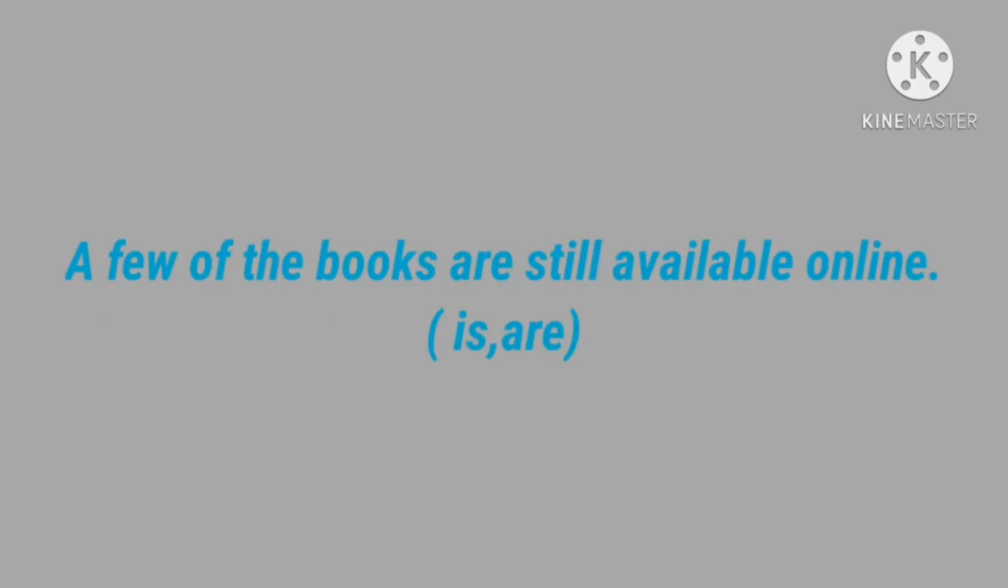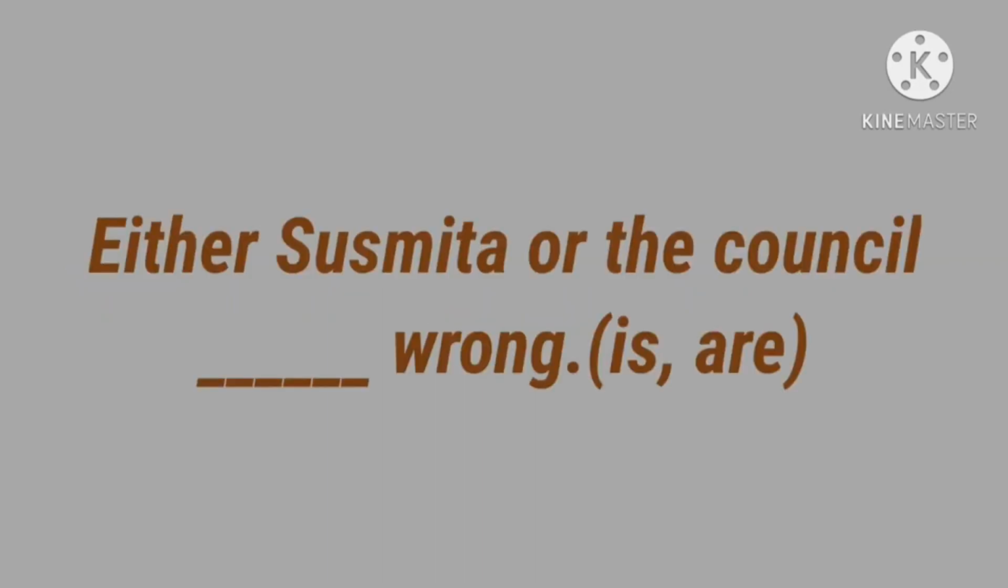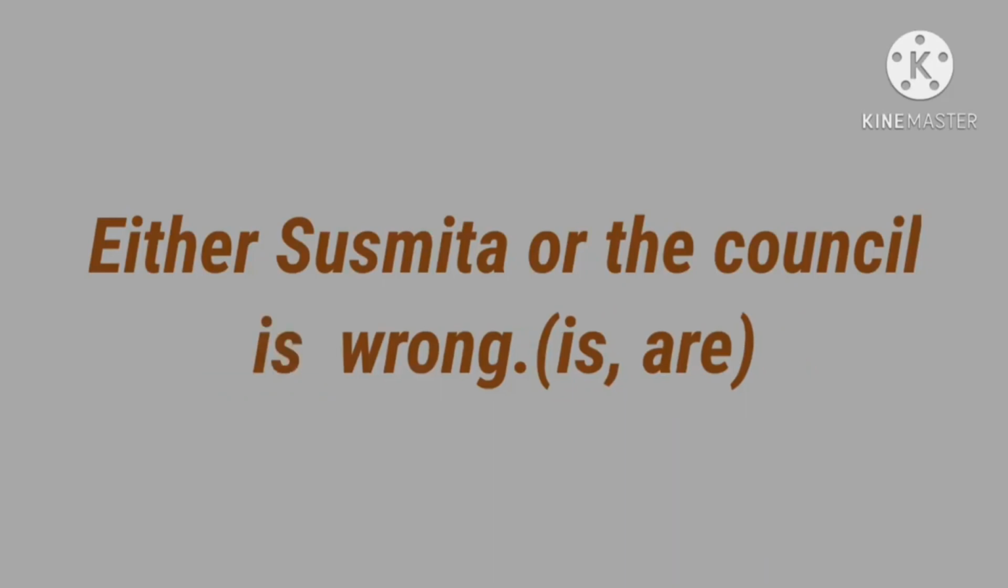Okay. Next, either Shushmita or the council dash wrong. Option is, are. So here either or are given. So what is the rule? What is the agreement? The verb agrees with the subject closest to it. So here, which is the subject closest to the verb? The council. So the council, singular or plural? We consider here singular. So either Shushmita or the council is wrong.